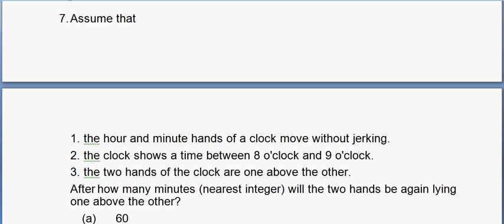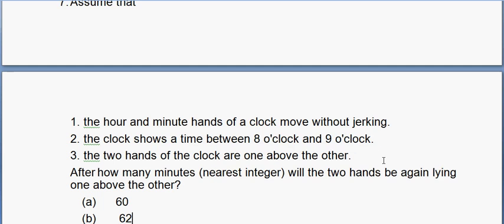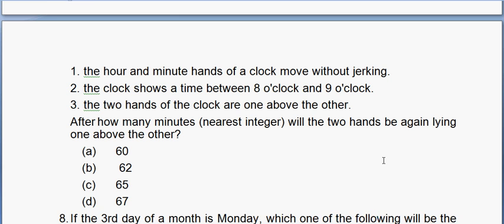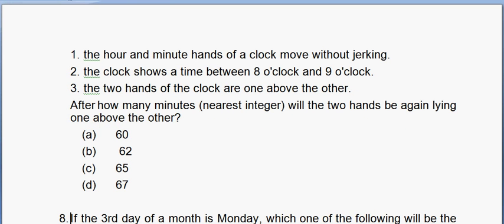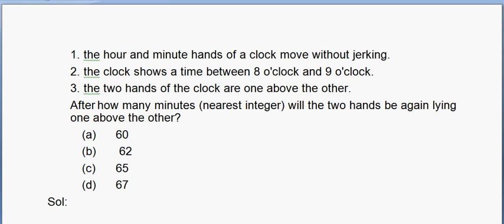So even if this information is not given, that they are between 8 and 9, it is irrelevant. If we know clocks, we know that if they want to lie upon each other again, they have to cover a relative distance of 360 at 11 by 2, that is 5.5 degrees per minute.